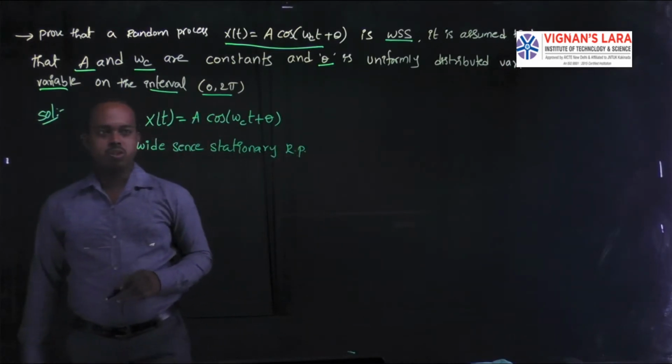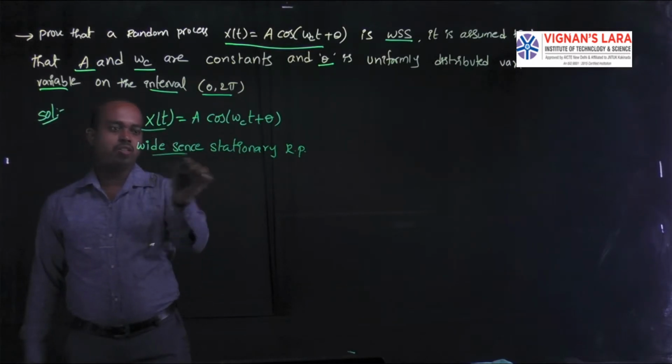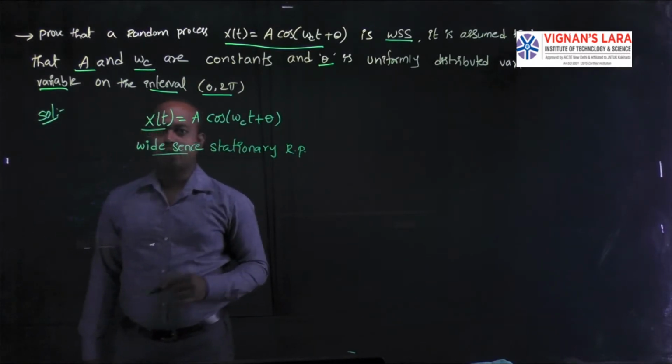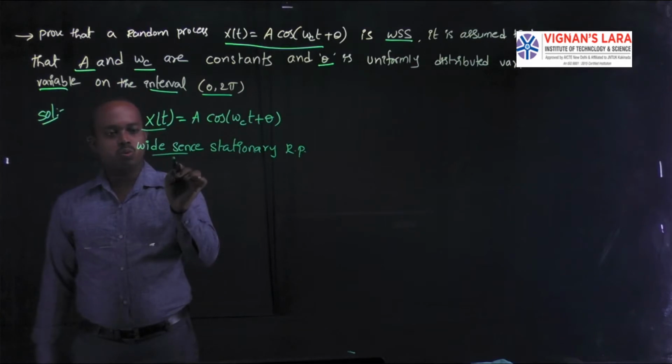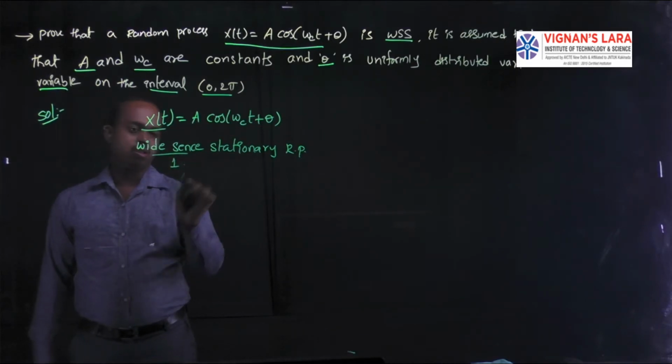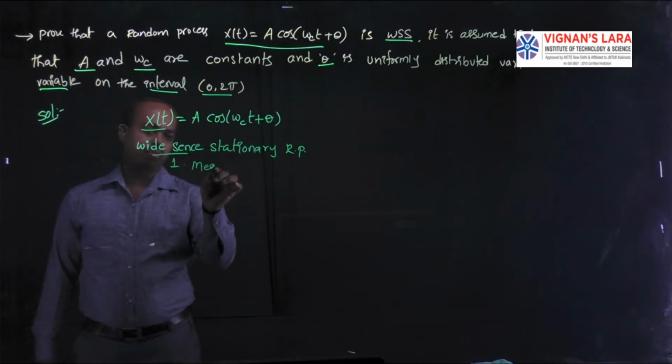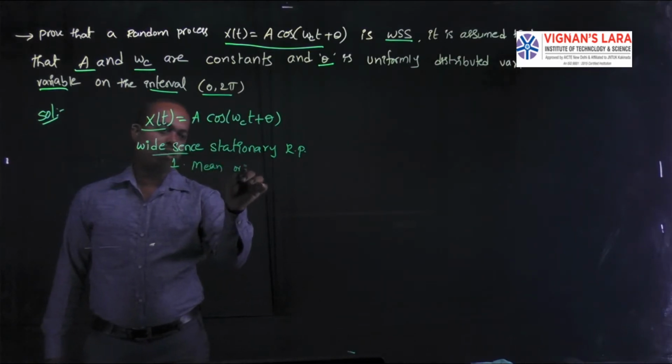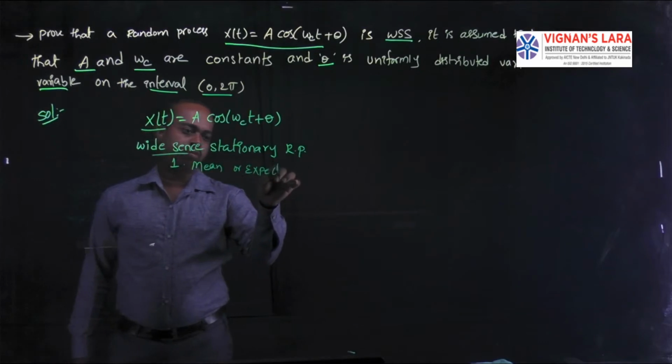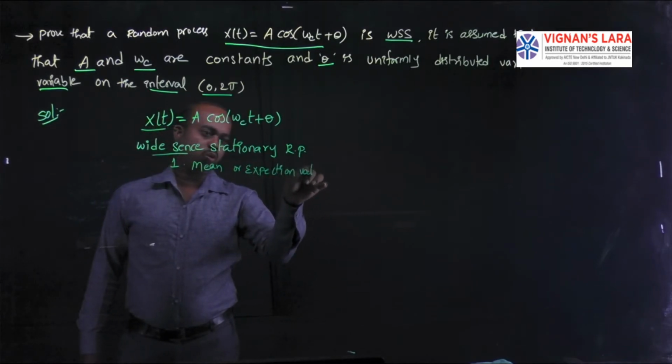You need to prove this. To prove this statement, you need to satisfy two conditions. The first one is the mean or expectation value is constant.